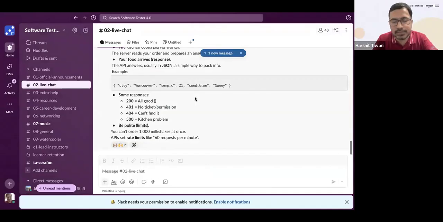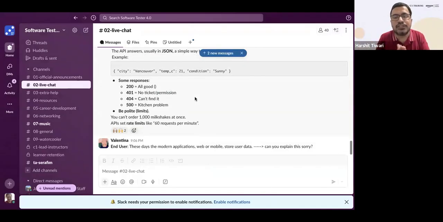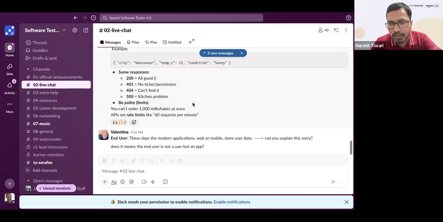What is a DBMS, and what exactly is a database now? It's not just the data. A database is not just the data, but it's the data along with the DBMS. The entire thing put together is known as a database. Does that make sense?